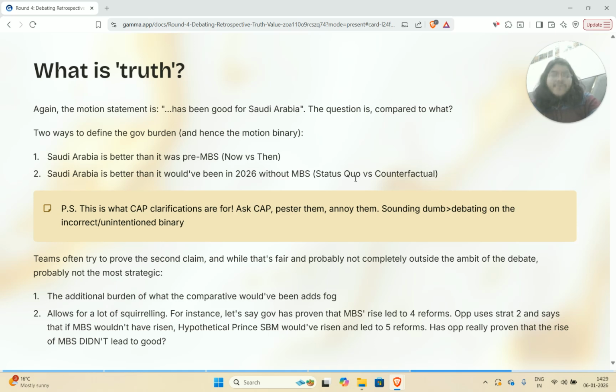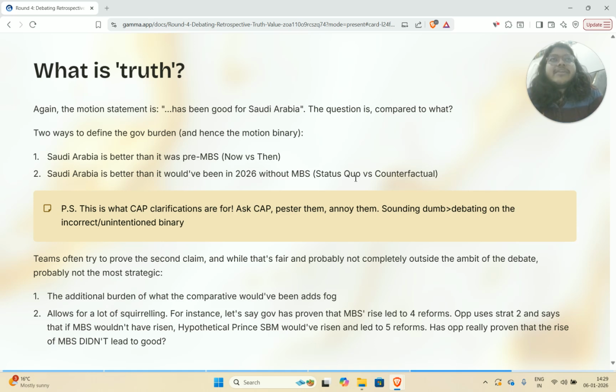So when there are two of these binaries that can presumably arise out of the same motion, then you should usually ask cap. In this case, I don't think both of them are valid. Okay, so I'll first give you a TLDR of my thoughts and then I'll explain. In this motion, I think that this motion has the first burden. So the binary in this debate is actually just to explain that Saudi Arabia is now in a better position than it was pre MBS.